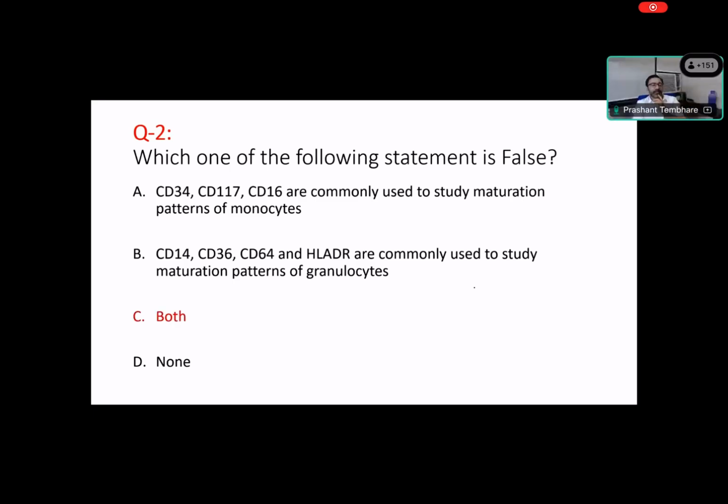So the answer is basically both, because CD34 and CD117 are usually not expressed in monocytes, right? So using this combination we don't study monocytes. Then again, CD14 is specific, and CD64 is a marker specific to the monocyte, not to the granulocyte. So both statements are false.